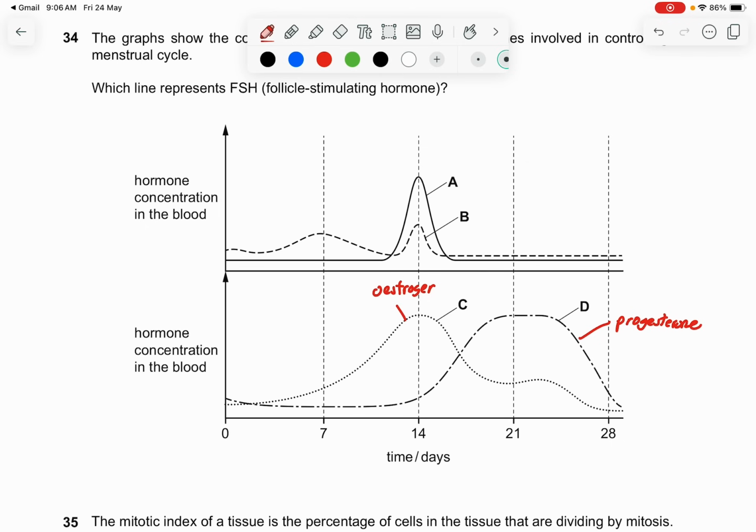So I've done the first two already; C and D are out. Now we need to know which particular hormone is most responsible for ovulation: luteinizing hormone. Luteinizing hormone at day 14 is always at the highest, so this is LH. The last one is FSH, so this is answer B. For this kind of question, you need to deduce. See what you can recognize, which hormone is at a very high concentration at which timing. Then you can eliminate one by one and definitely find the final answer.